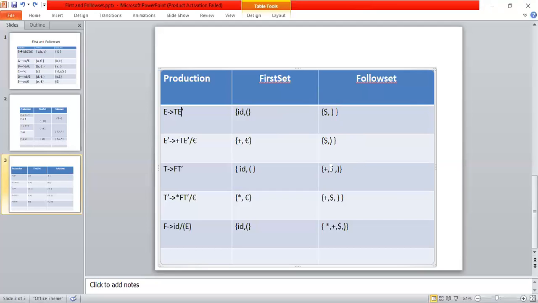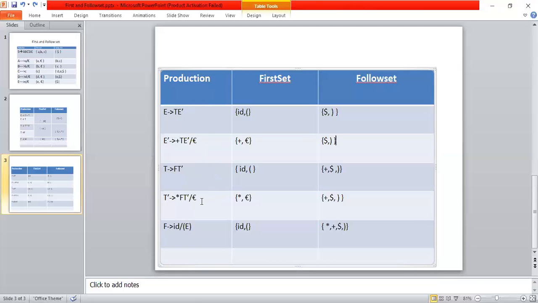Then according to this, follow of E' is equal to follow of E. So what is the follow of E value? Dollar, right bracket. The same values are copied to follow of E'. So till now we calculated E', E, and T.